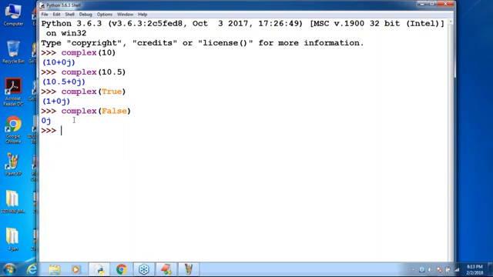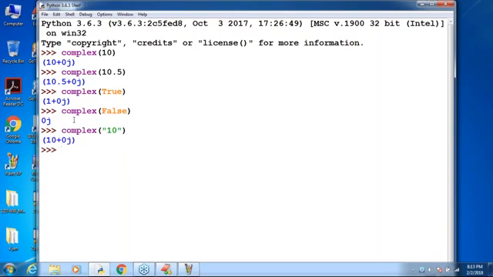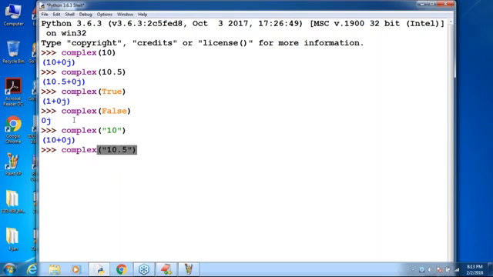Is it possible to convert a string to complex or not? No problem at all. Observe that. Complex of "10" I'm taking. Even though it is a string, internally it is a number only. What is the output? 10. If I take complex of "10.5", what is the answer?